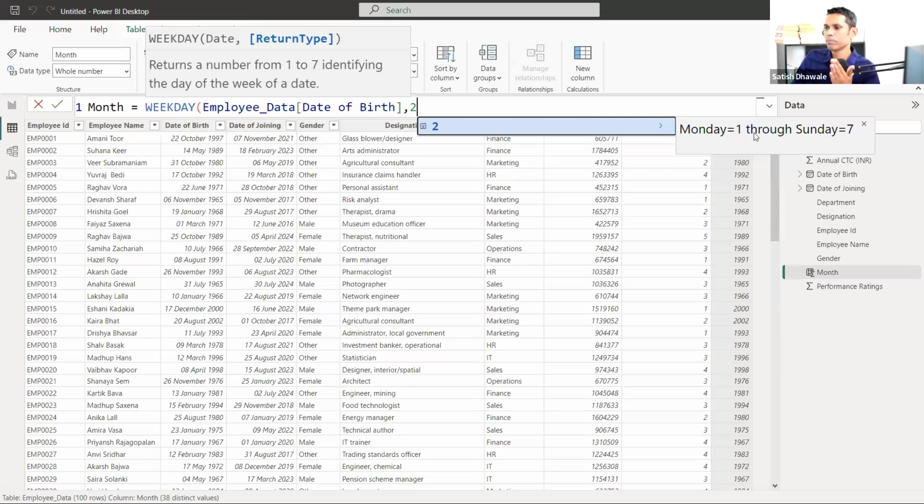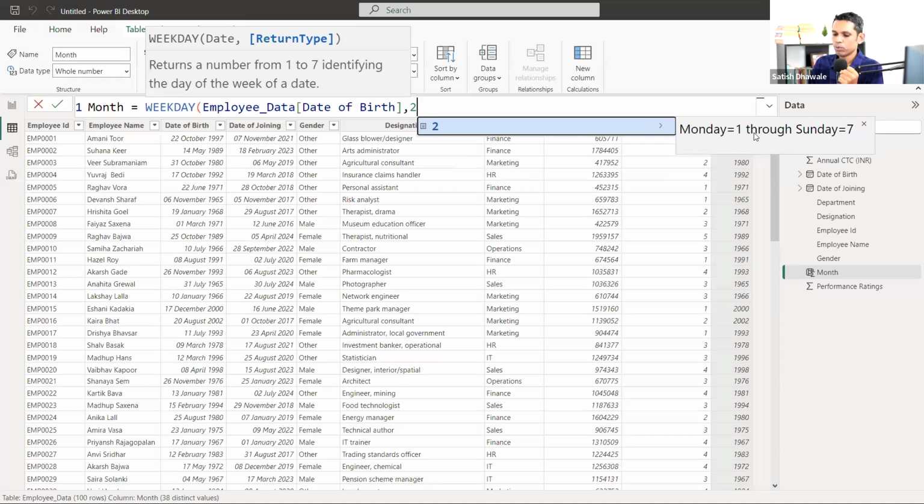If we start with Monday, then Monday will be first and Sunday will be the last. And if we put down three, then Monday will be zero. Counting starts from zero now. Monday will be zero through Sunday, so through Sunday it will count to six. So it will consider Monday as zero, right? Counting starts from zero. Sometimes we need it, but now we'll just suppose Monday as the first day.